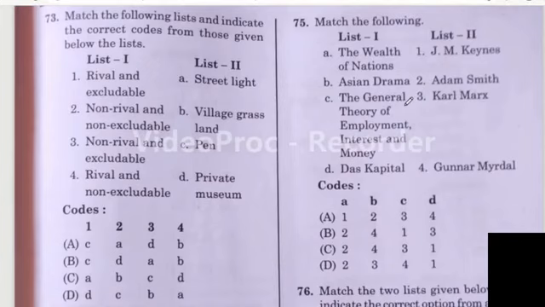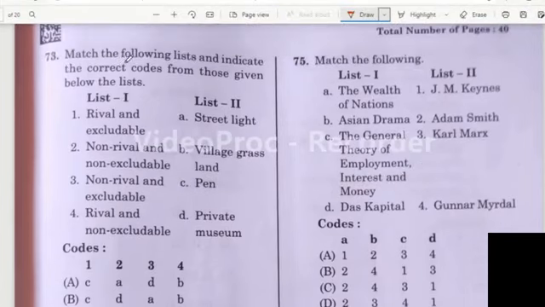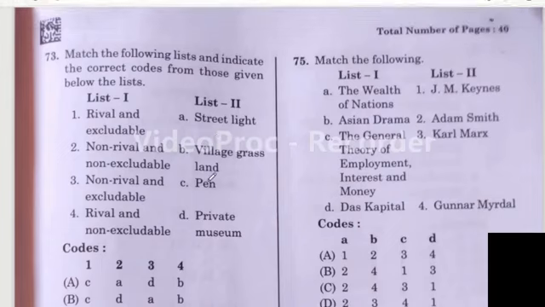Question number 73. Match the following lists and indicate the correct codes from those given below the list. List 1: rival and excludable, non-rival and non-excludable, non-rival and excludable, rival and non-excludable. Street light, village grassland, pen, private museum.